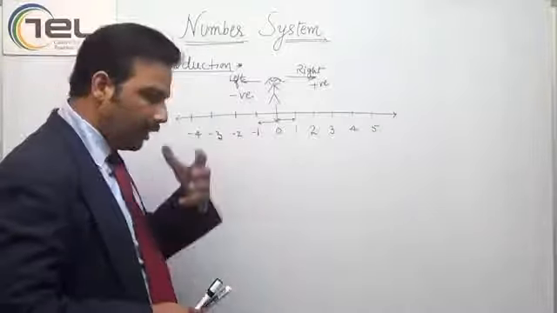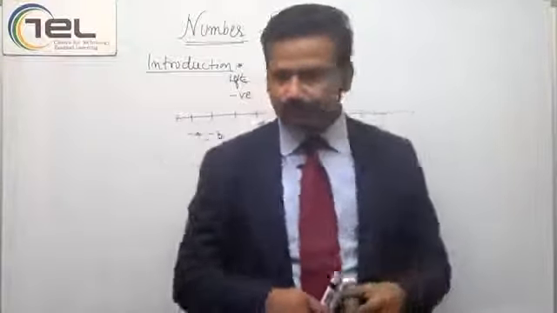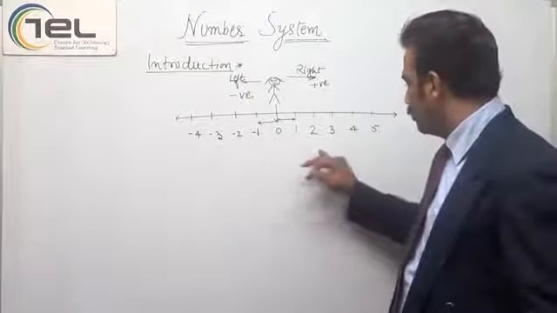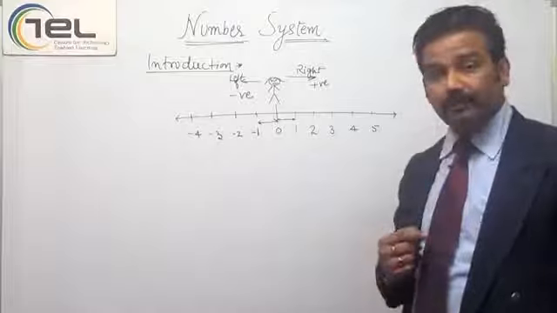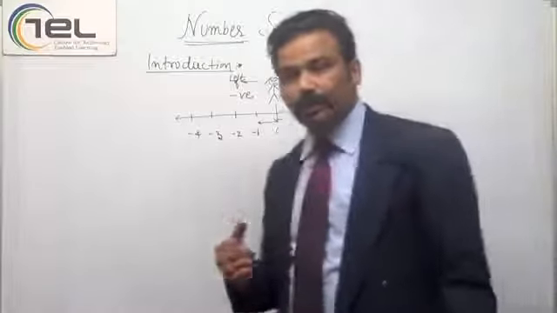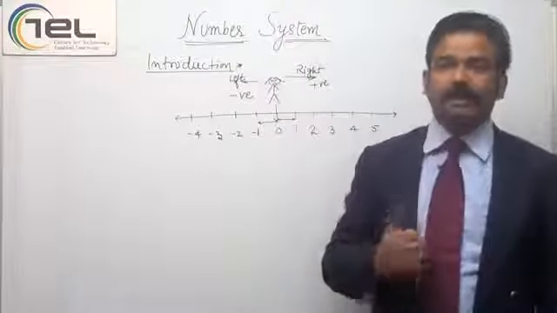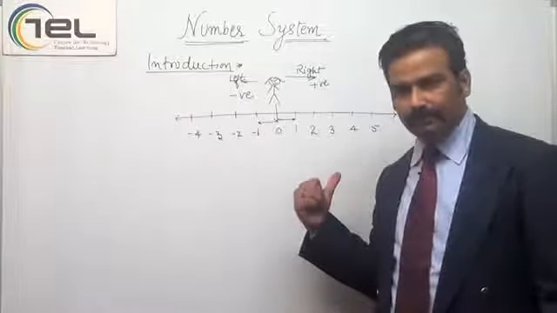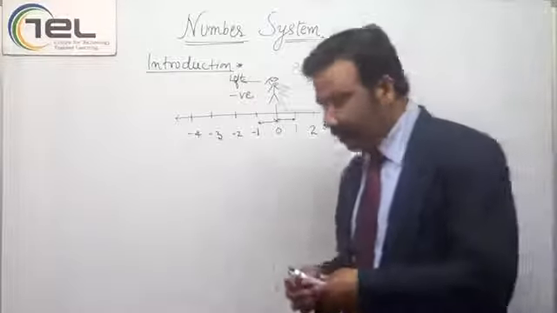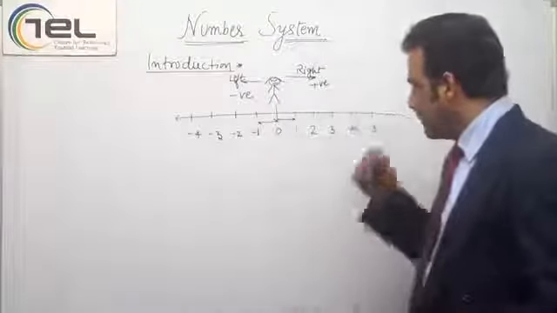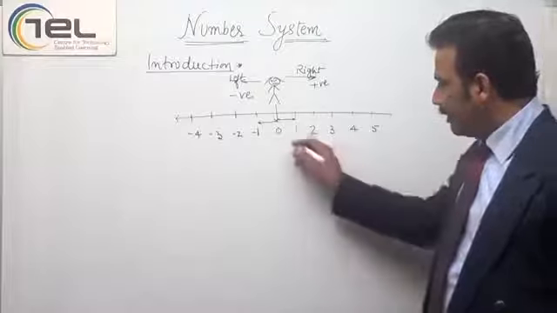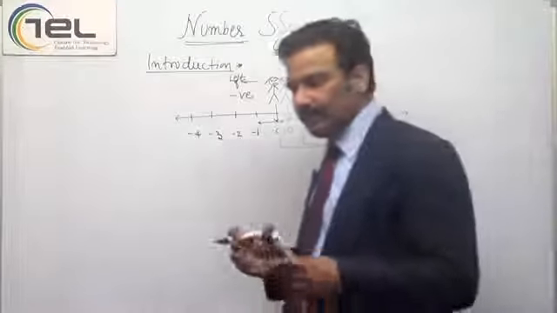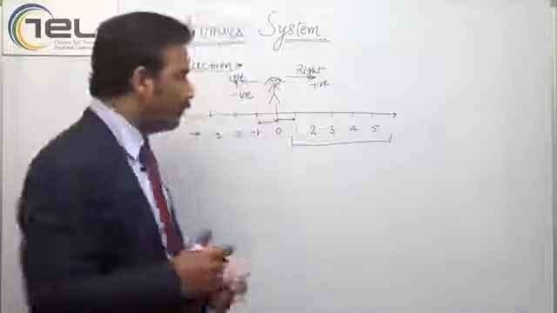Now, let me give you an idea what all these numbers are. We have shown 1, 2, 3. Why have I written them directly? Because I know you are aware of them from class 8. I am sure you know them. So let's take these numbers starting from 1. Now what are these numbers called? These numbers are called natural numbers.